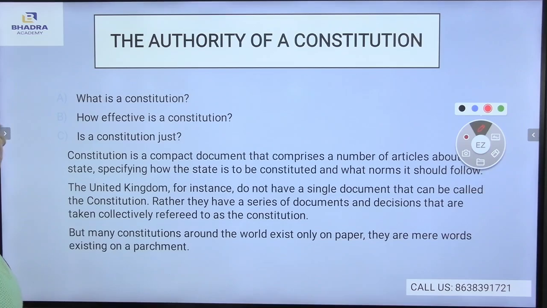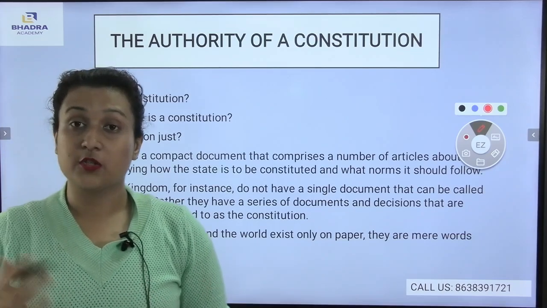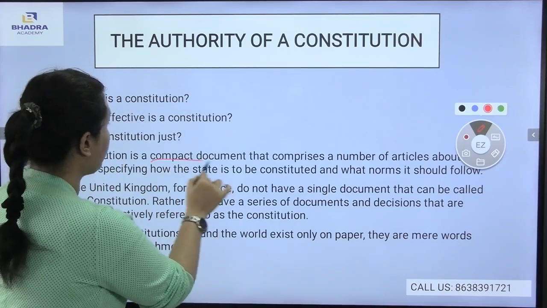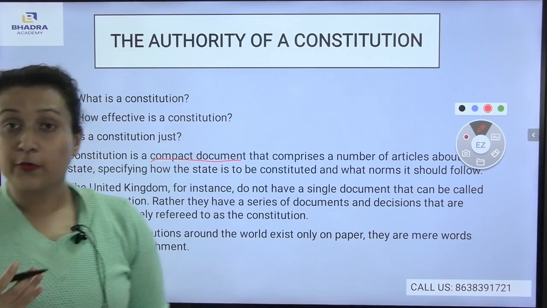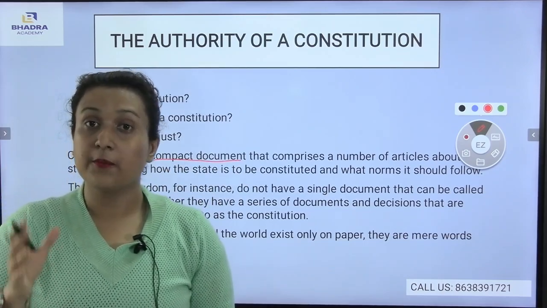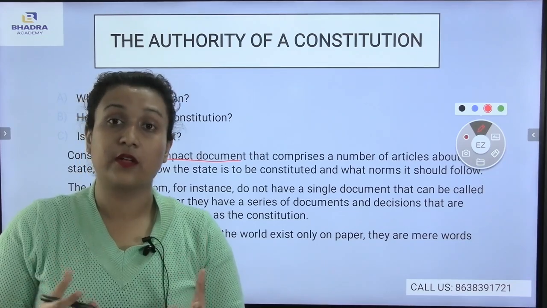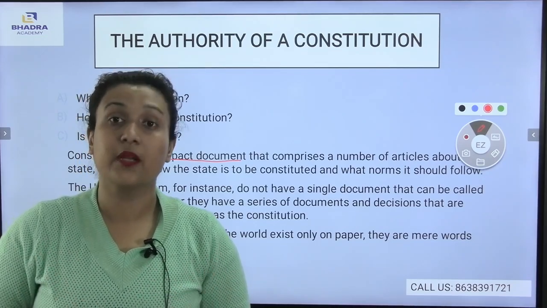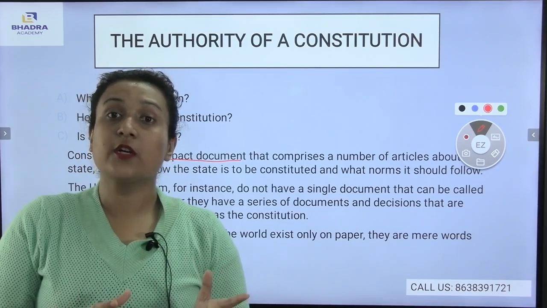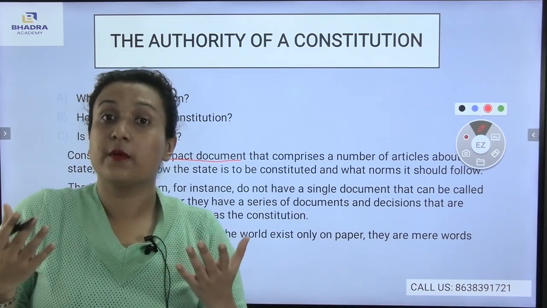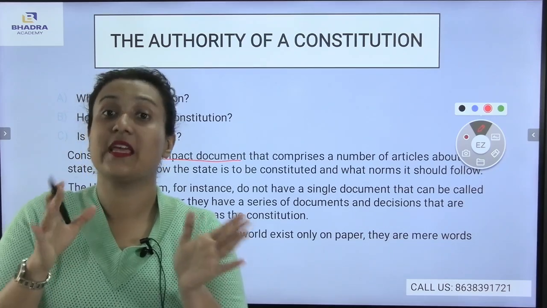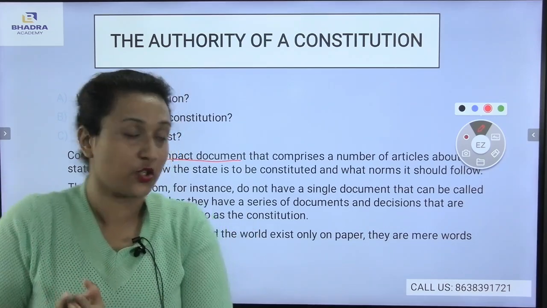A constitution is a compact document that comprises a number of articles about the state, specifying how a state is to be constituted and what norms it should follow. First of all, the constitution is a compact document where there are a number of articles, and in those articles there are rules, regulations, and proper implementations according to which the people of a particular state go, which means they have to abide by those rules and conditions.